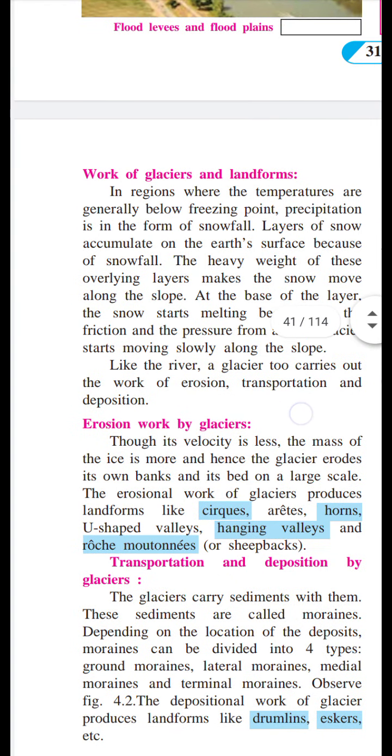Then next, we are going to learn now the work of glaciers and landforms. First we learned about the work of river and landforms. Now we are going to learn the work of glaciers and landforms. In regions where the temperature is generally below freezing point, precipitation is in the form of snowfall.